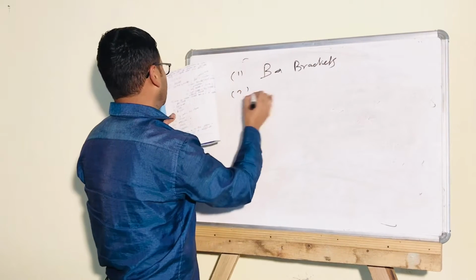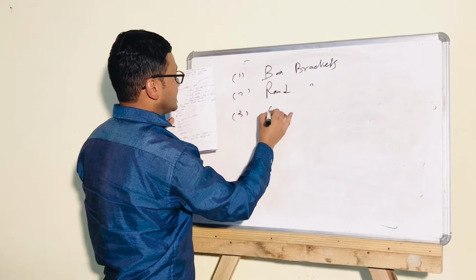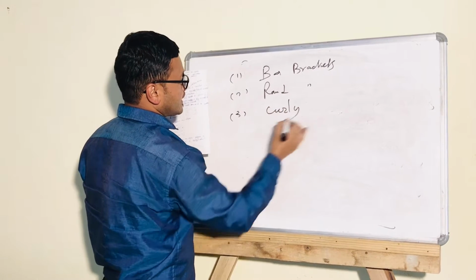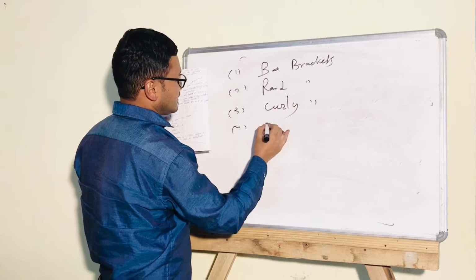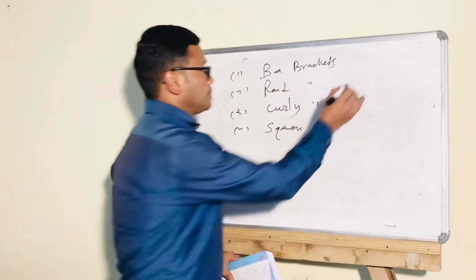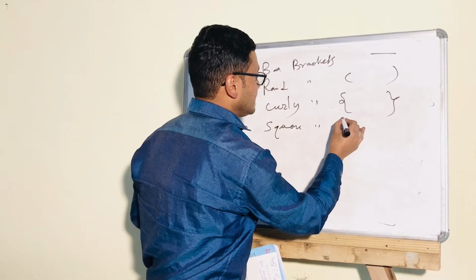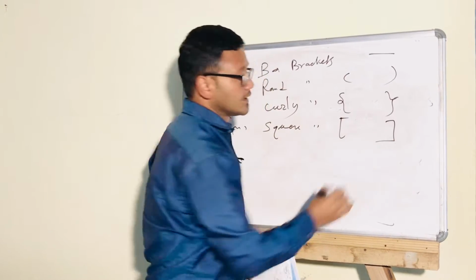Number two, round bracket. Number three, curly bracket, and number four, the big or square bracket. Bar, round, curly and then the square or rectangular bracket.